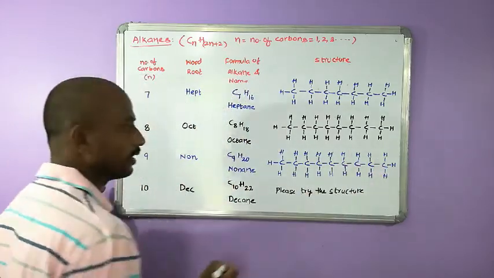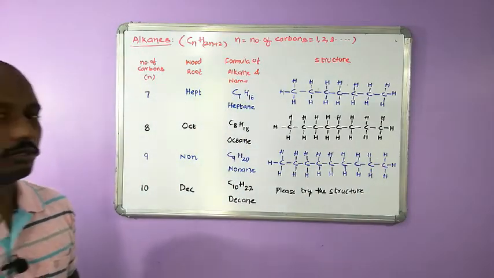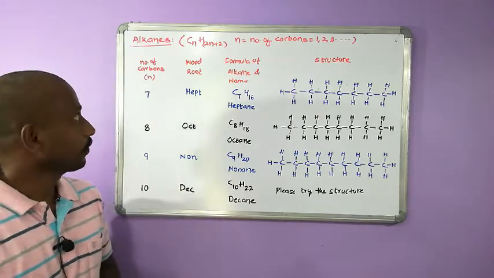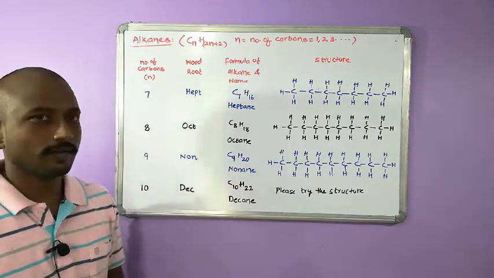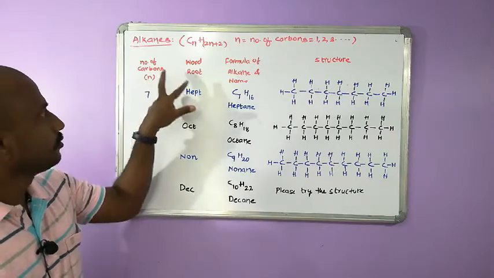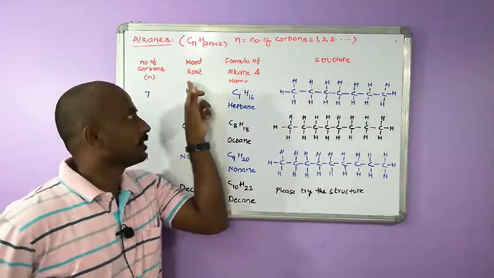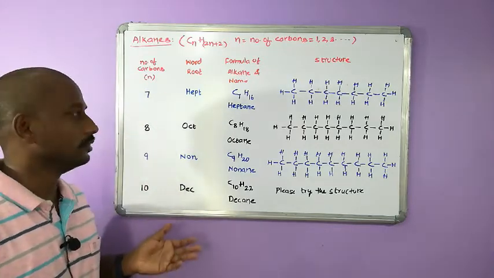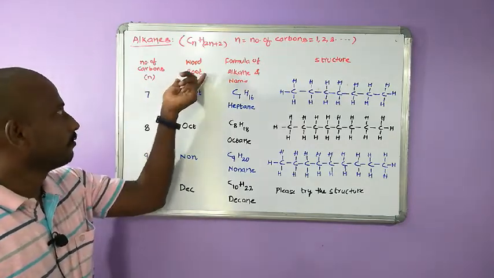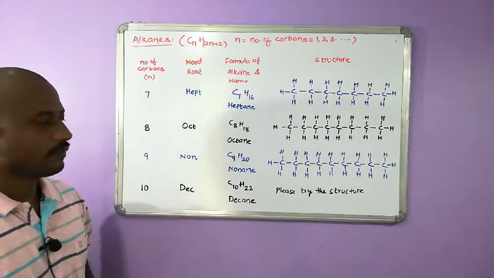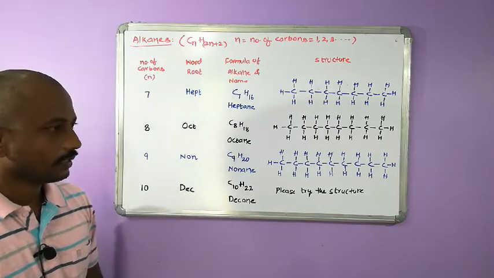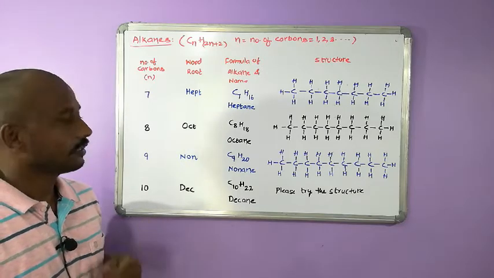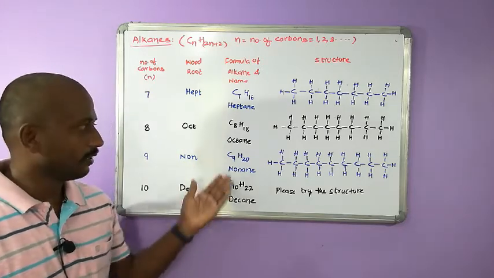It is one more carbon than nonane. So in this way you should be able to write the structure of alkanes. Here these two columns, number of carbons and word root, are common for any organic compound. This word root depends upon the number of carbons. So in this way we are going to write the structure of alkanes and the naming also.